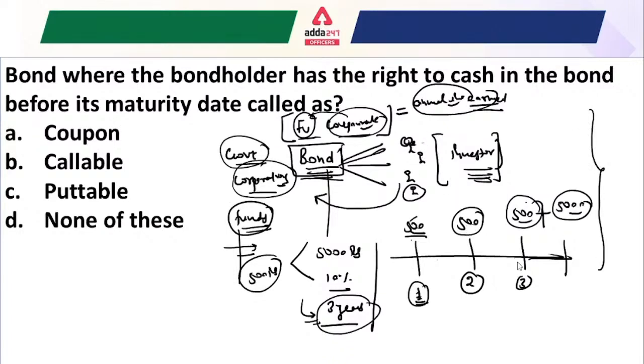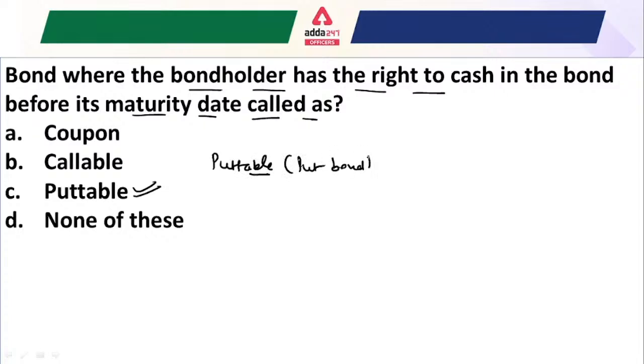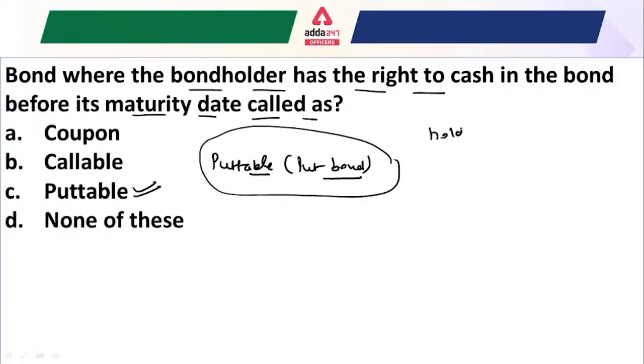So the question is, the bond where the bondholder has the right to cash in the bond before its maturity date is called what? The correct answer is putable bond. It is known as a putable bond, or you can also say a put bond. It is a type of bond that provides the holder of the bond, also known as the bondholder or investor,